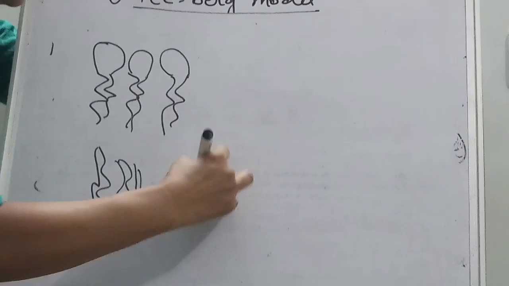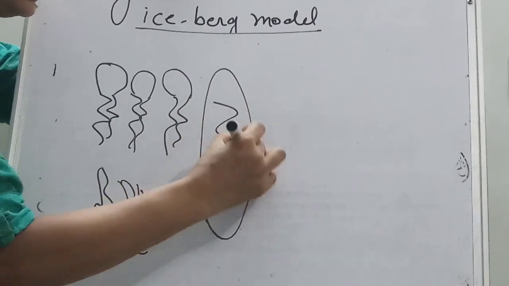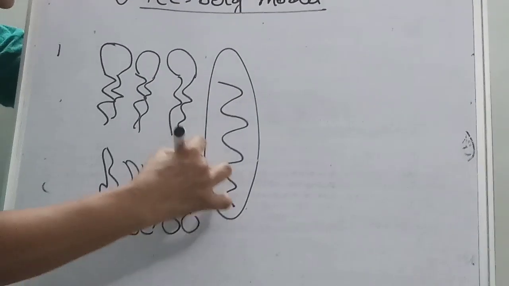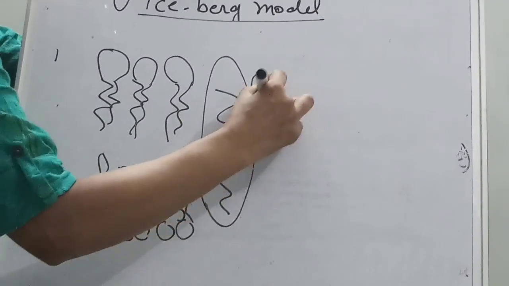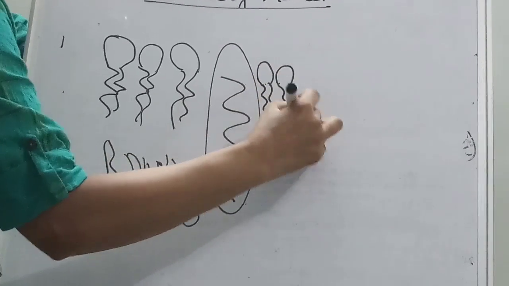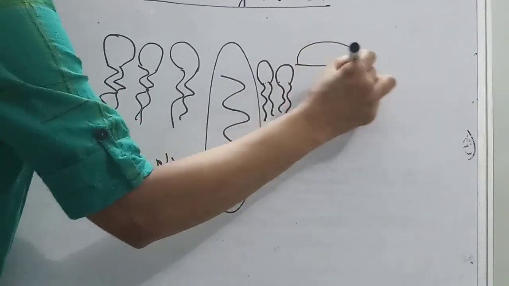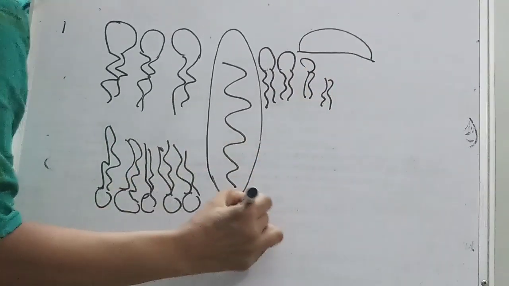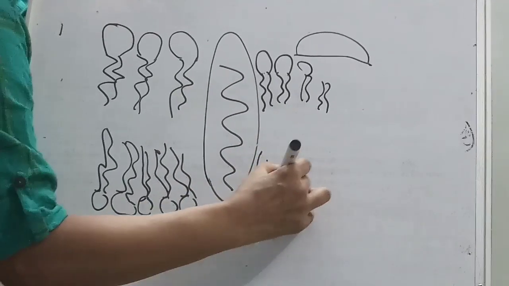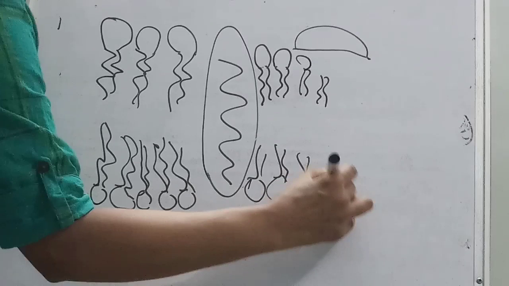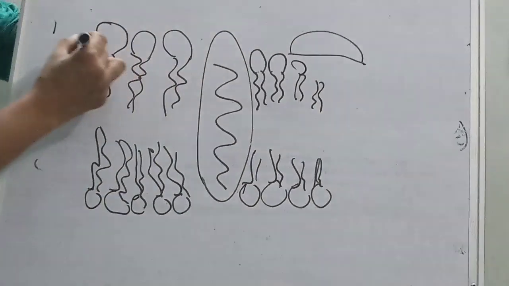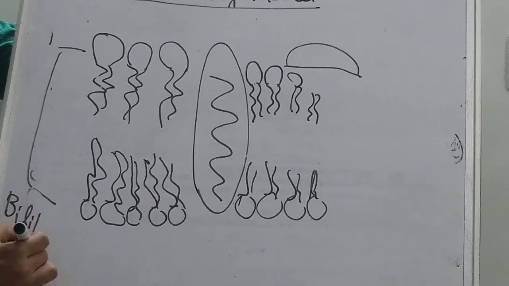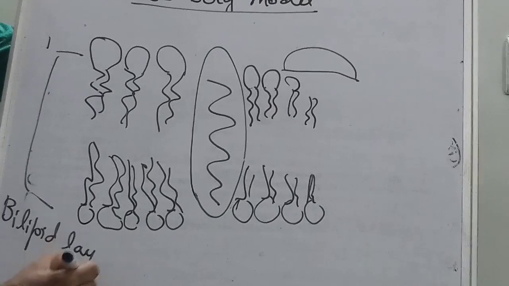In between, some are protein, abundant protein. This is a protein. Some proteins are only outside. This has lipids, and this is also lipids. This is the bilipid layer.